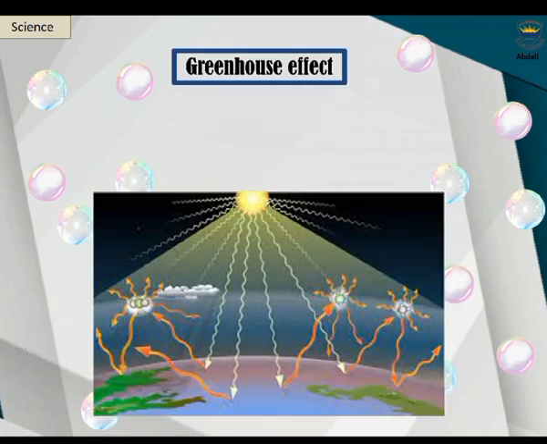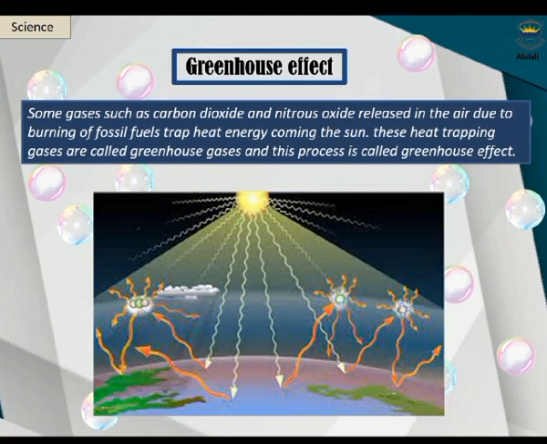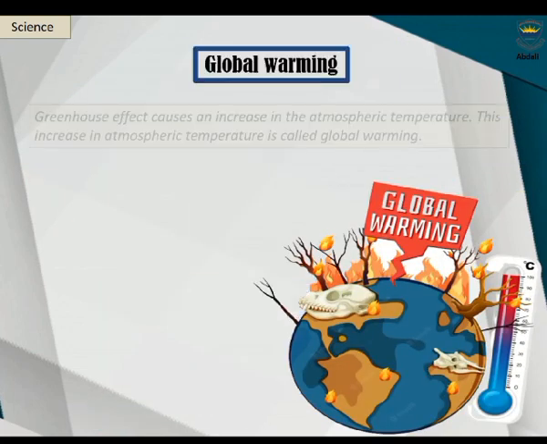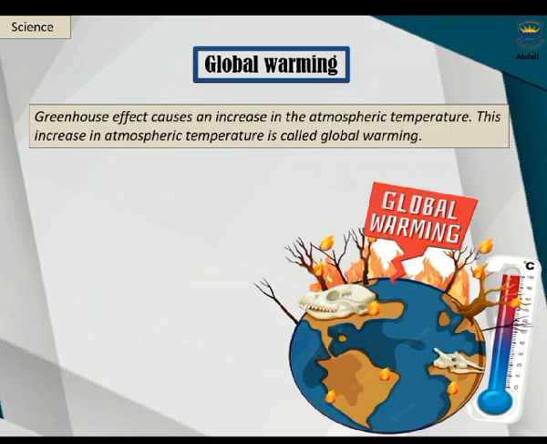Greenhouse effect. Some gases such as carbon dioxide and nitrous oxide released in the air due to burning of fossil fuels trap heat energy coming from the sun. These heat-trapping gases are called greenhouse gases, and this process is called greenhouse effect. Global warming. Greenhouse effect causes an increase in the atmospheric temperature. This increase in atmospheric temperature is called global warming.